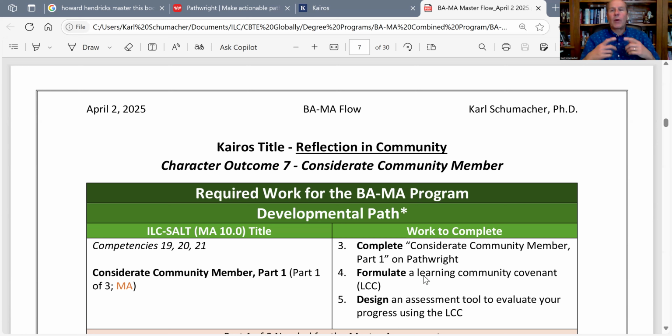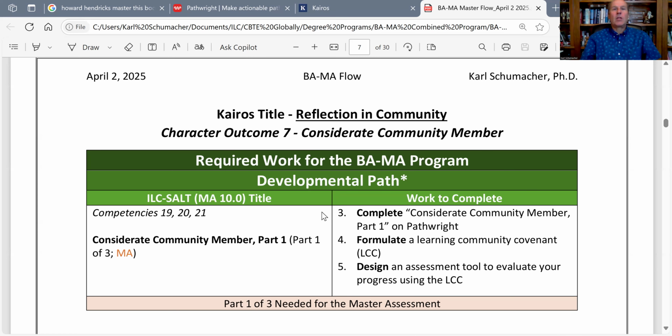And to do that, we have created a learning experience for Character Outcome 7, Considerate Community Member, for you to do that. And just so you can understand how this is all set up, you have the Kairos title, KU's title, which is Reflection and Community. The SALT team has come up with a different nomenclature, which is called Considerate Community Member. And in that, you're going to see that it covers competencies 19, 20, and 21. We said that each character outcome has 3 competencies, and you will be introduced in this part at the very beginning to Considerate Community Member Part 1. And then we tell you it's Part 1 of 3 in the MA side.